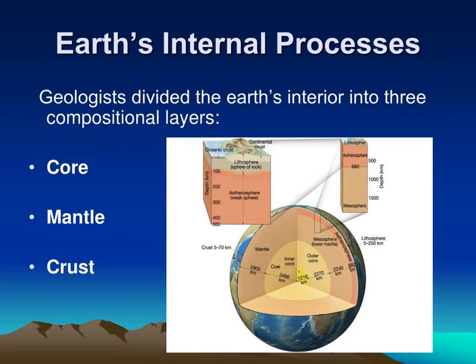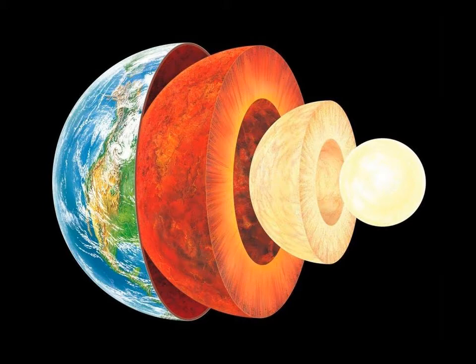In this lesson, we focus on the internal processes of the Earth. Geologists divided the Earth's interior into three compositional layers: number 1, core; number 2, mantle; number 3, crust. Have you ever wondered what our Earth is made up of, or what lies underneath the Earth's surface?